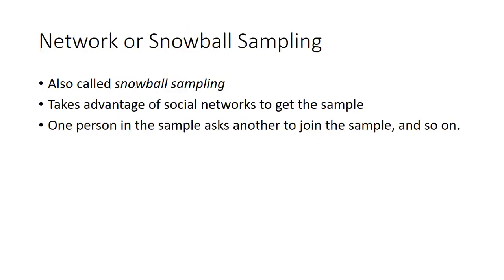If we are taking help from them, we may be using network or snowball sampling. That means we take advantage of our social network. For example, I know only one person in the bank, so I go to him and ask him for an interview. He gives me an interview, and then I ask him if he knows anybody else who is the best fit to be part of my study. Then he points me towards another person. That person points me to another person. So we make a network from this, and there we collect the data.